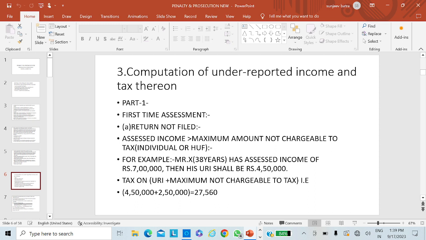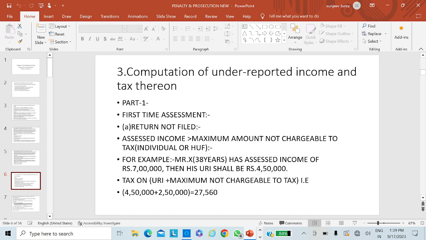So I have explained subsection 3 also. I just wanted to close this class at this point, because in this class I have mentioned what is under-reporting of income, under what circumstances penalty is to be imposed, and other things also.